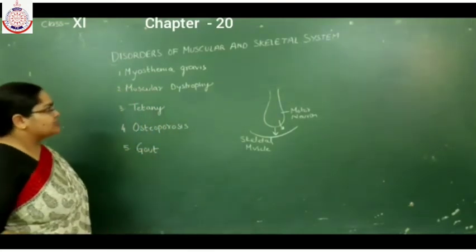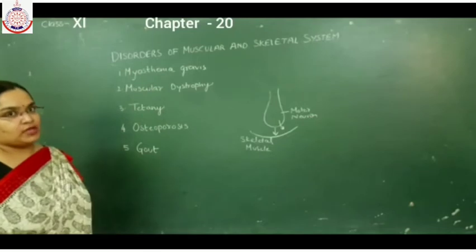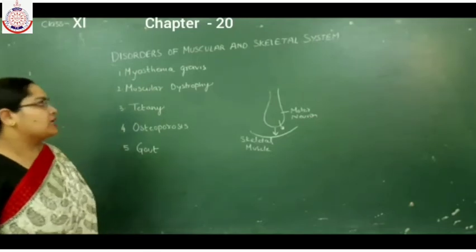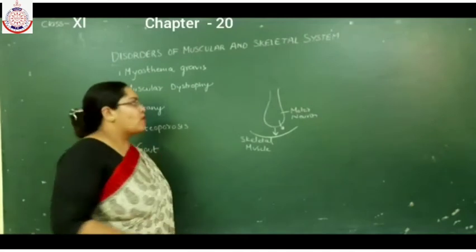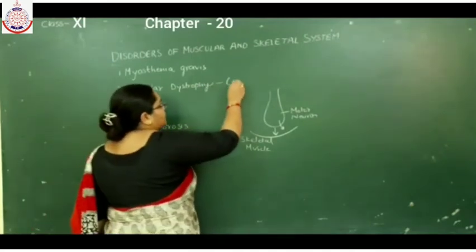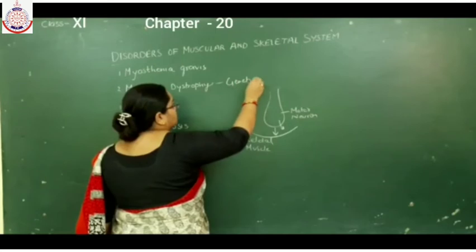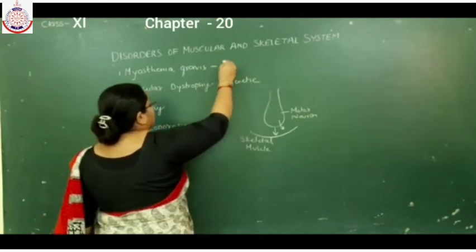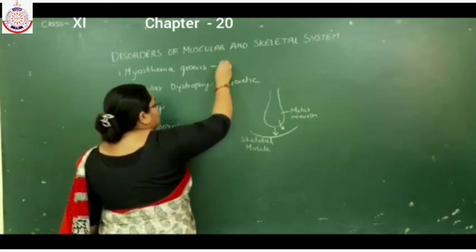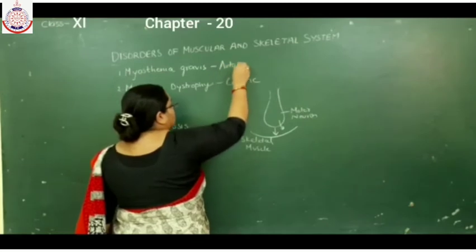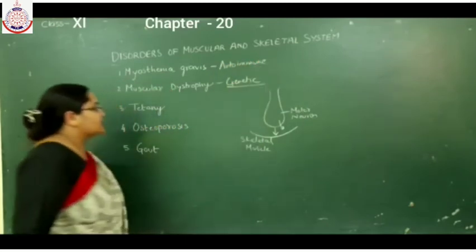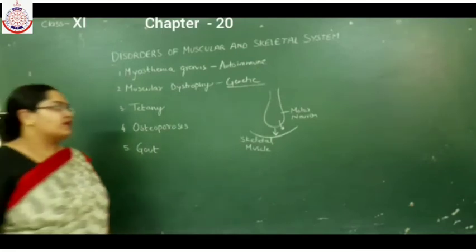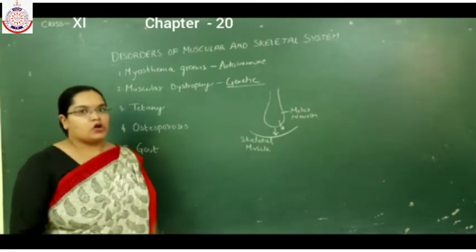Okay, now the next is muscular dystrophy. Muscular dystrophy is a type of genetic disorder, and myasthenia gravis was the autoimmune disorder. So muscular dystrophy is a genetic disorder. Dystrophy means loss.